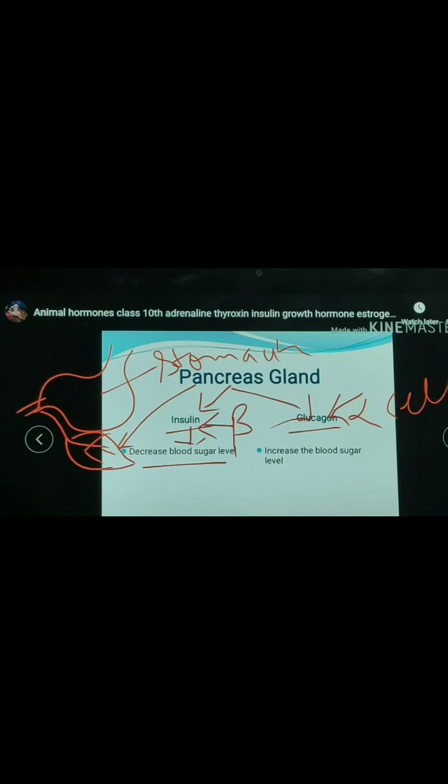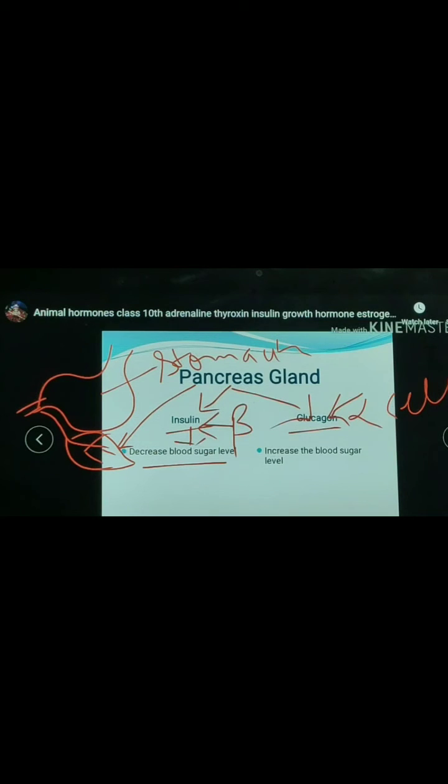If our blood sugar level is high, then insulin is secreted in more amount. If the level of sugar in our blood is low, then insulin is secreted in less amount. So how much insulin hormone is secreted depends upon the sugar level in our blood.